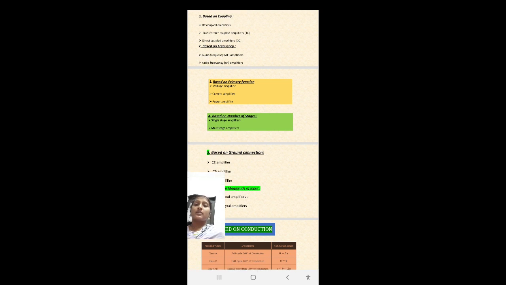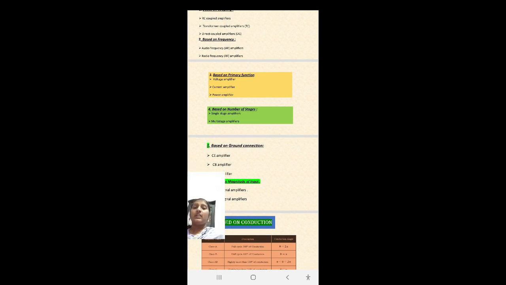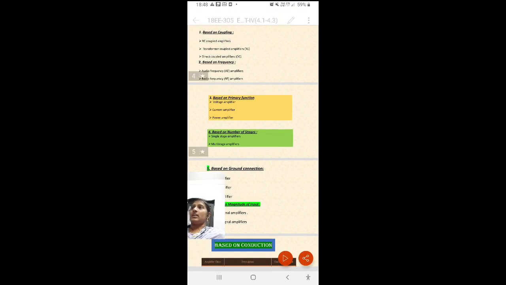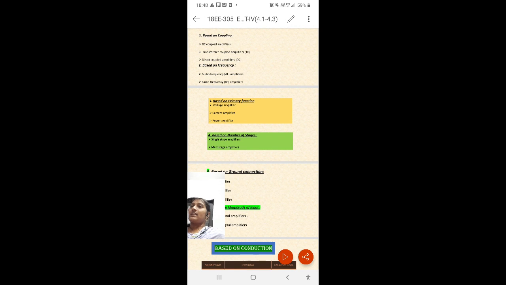Okay. And while coming to the number of stages, according to the number of stages also the amplifiers are classified: single stage amplifiers and multi-stage amplifiers. Single stage means it consists of only one stage, one transistor amplifier, one setup. While coming to multi-stage, it has two or more stages, meaning one RC amplifier is there, and again a second.